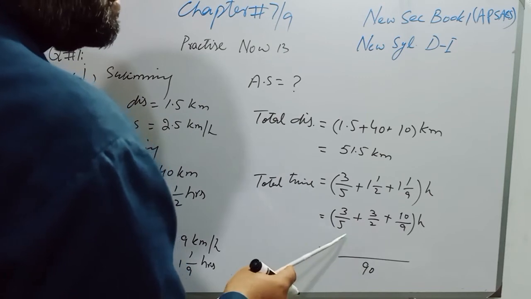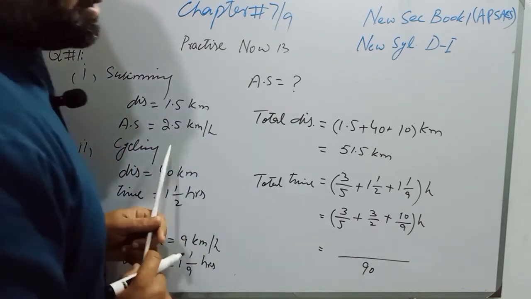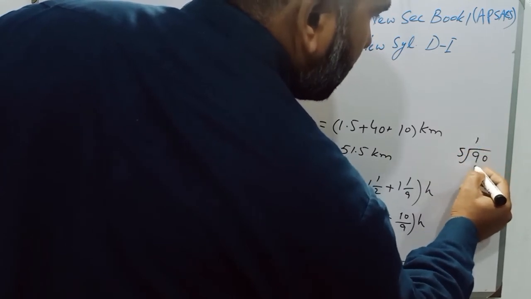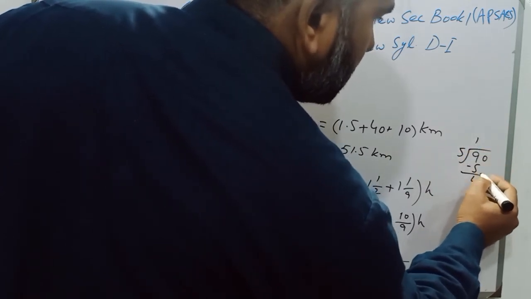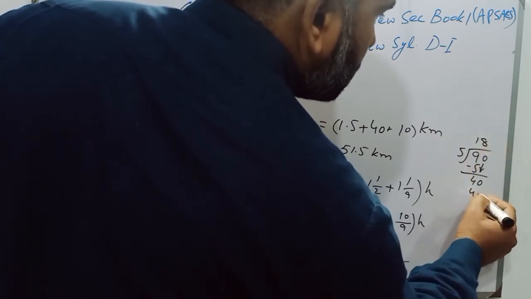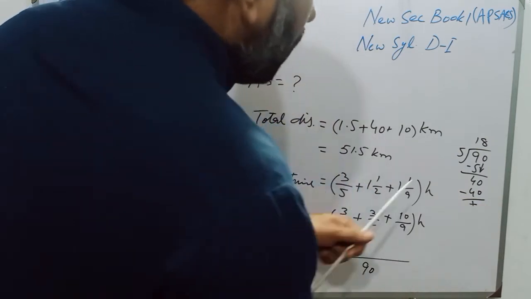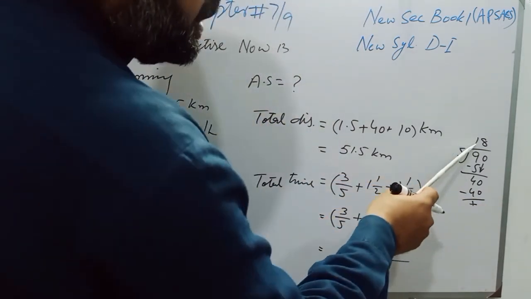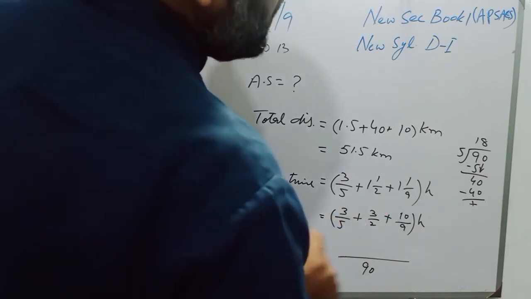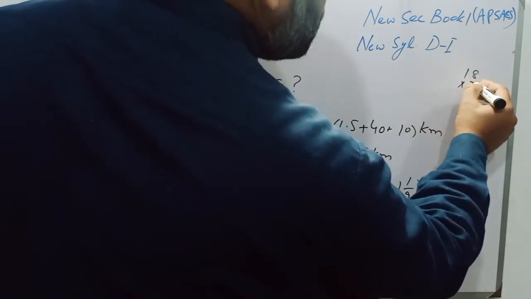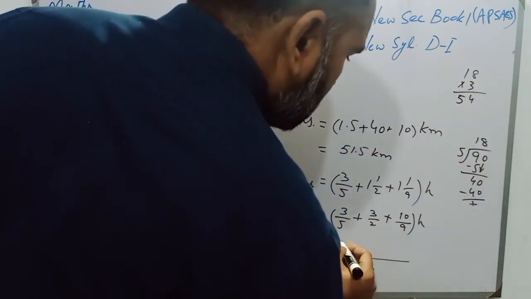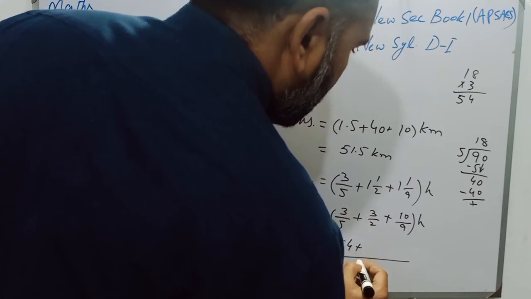Now LCM will be divided by the denominator, and LCM is 90. 90 divided by 5. 5 ones are 5, remainder 4, and then drop the next digit, and 5 8s are 40. So students, 40, the quotient is 18. 18 multiplied by 3. 3 8s are 24. 3 1s are 3 and 2 is 5. So it is 54 plus.